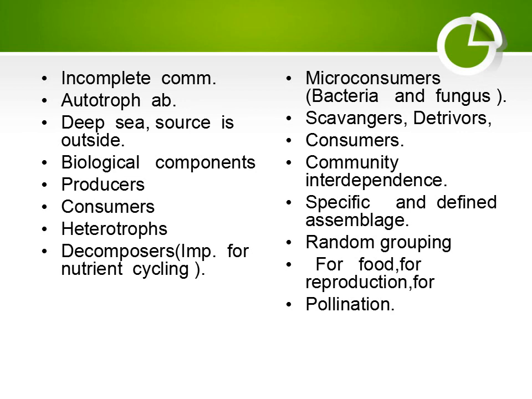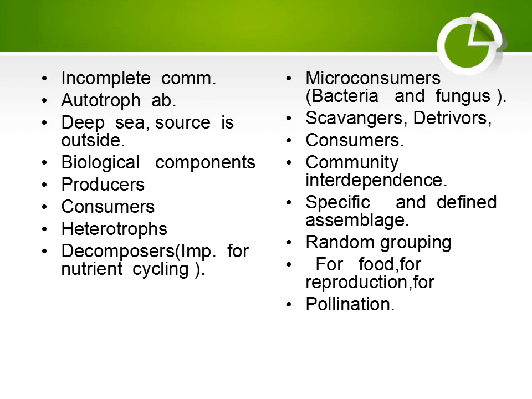Decomposers are important for nutrient cycling. Micro-consumers, bacteria and fungus, are decomposers. Scavengers and detritivores depend on dead animals and plants. Consumers are secondary consumers, tertiary consumers, and top consumers.